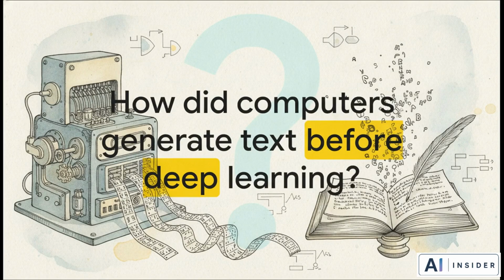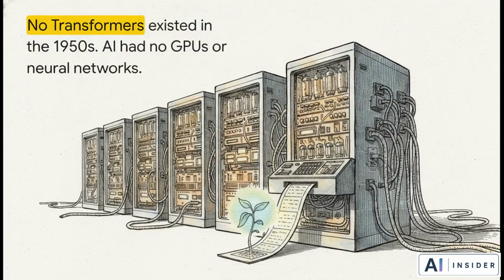We're going to jump way back in time, long before ChatGPT or any modern algorithms existed, and ask a really fundamental question. How did early computing actually tackle language? Seriously, if you don't have billions of parameters or sophisticated neural networks, how on earth do you teach a machine to write? Picture the computing landscape of the 1950s for a second.